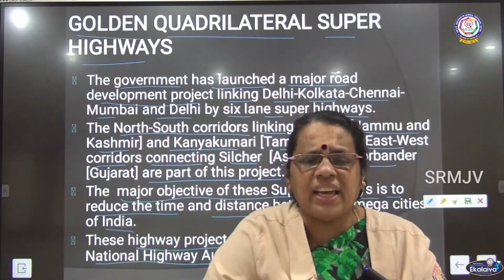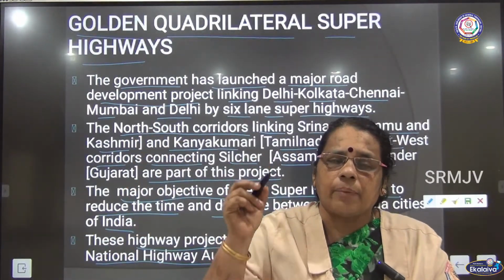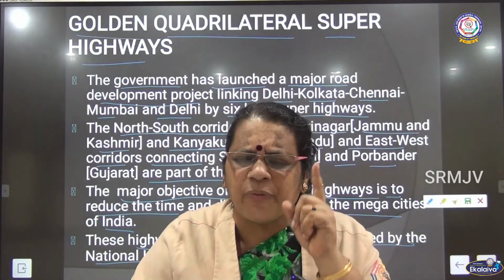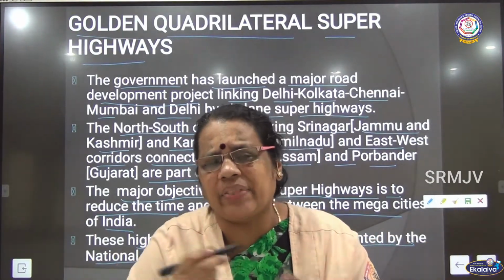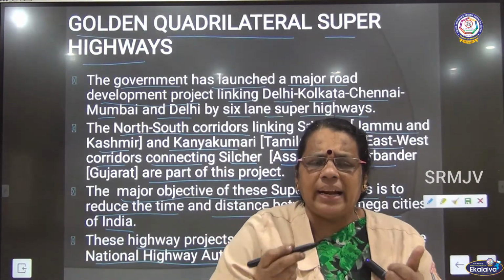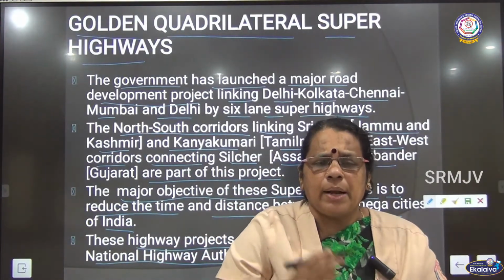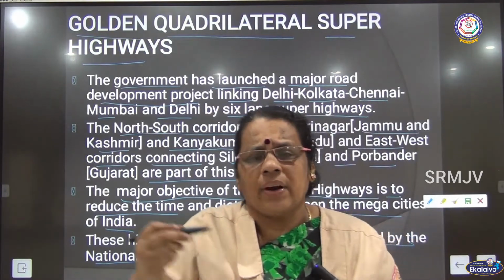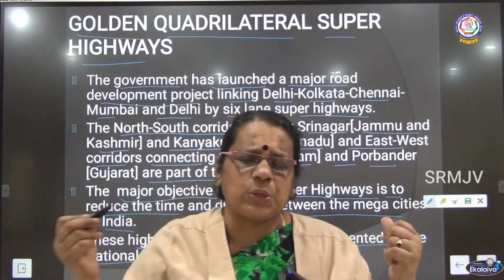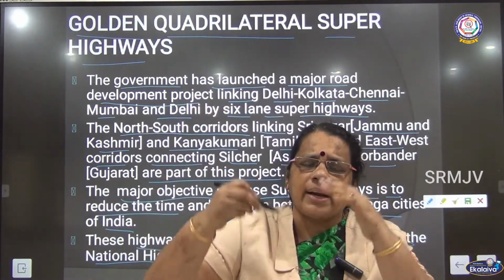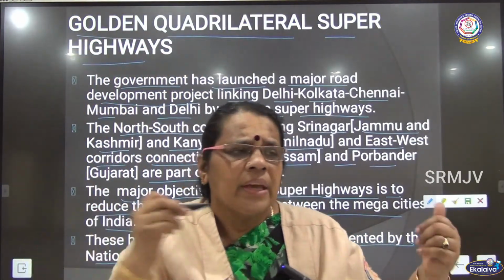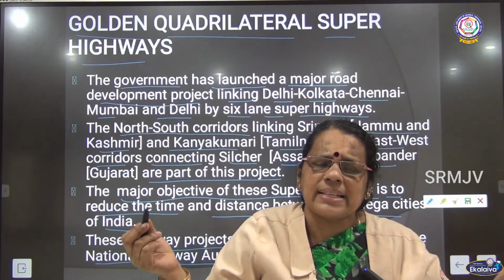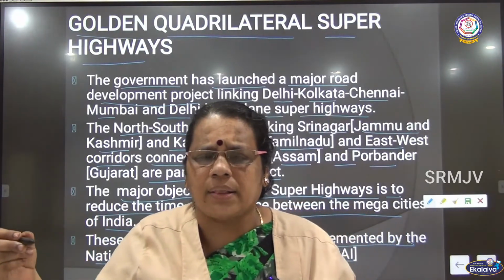What is that actually? It is a project which is put forth, implemented by the government, to connect the mega cities of the country. What are they? Mumbai, Delhi, Chennai and Kolkata. And moreover, it has north-south corridors and east-west corridors. The north-south corridors link Srinagar in Jammu Kashmir to Kanyakumari in Tamil Nadu. East-west corridors link Silchar in Assam to Porbandar in Gujarat.